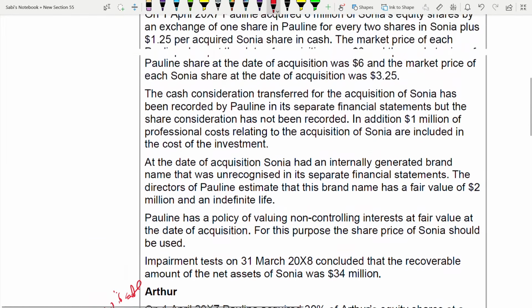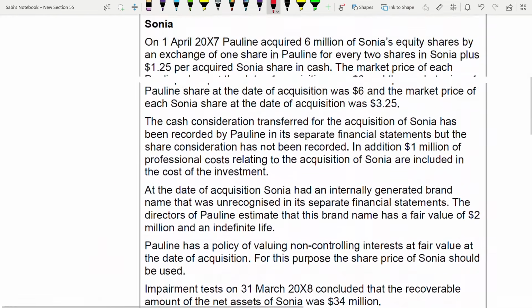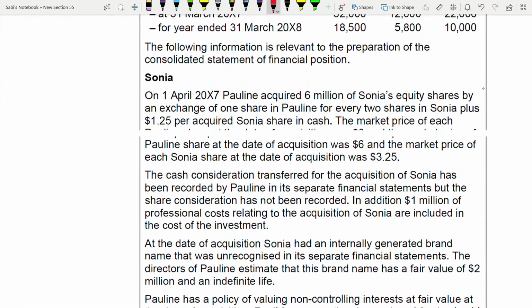Right? Sonia. On 1st of April 2007, Poland purchased Sonia. It purchased it for 6 million equity shares by exchanging one share in Poland for every 2 shares in Sonia, plus 1.25 per acquired Sonia share in cash. So can you understand how it has been acquired? Not entirely through cash, also shares plus cash. You need to calculate the consideration here. The market price of each Poland share is 6 and the market price of a Sonia share is 3.25 on acquisition.